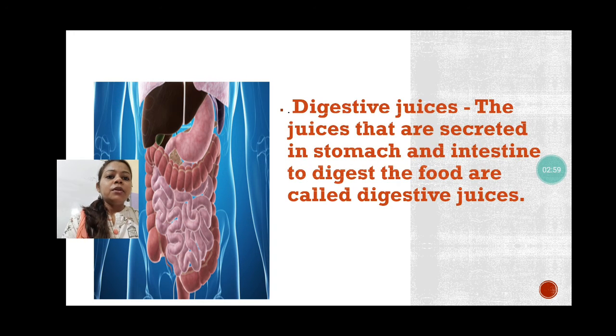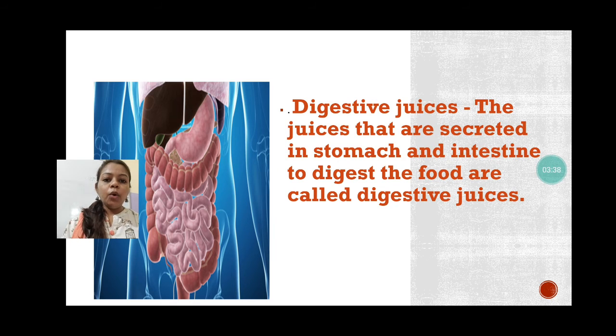Next we are going to discuss digestive juices. Only the name is explaining. Juice, you all know that we used to drink, is in liquid form, water-like. So digestive juices means some watery, liquid substance, not water, that is secreted in our body, in the digestive organs like liver and stomach, all the organs included in the digestive process.